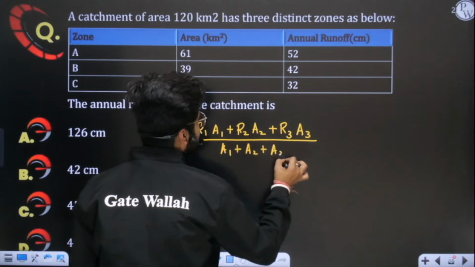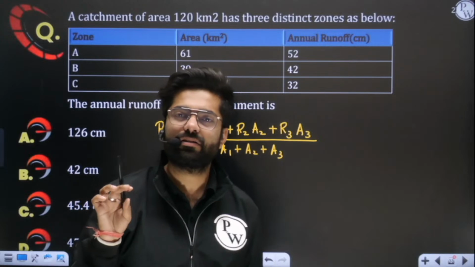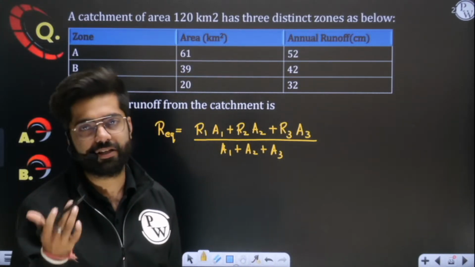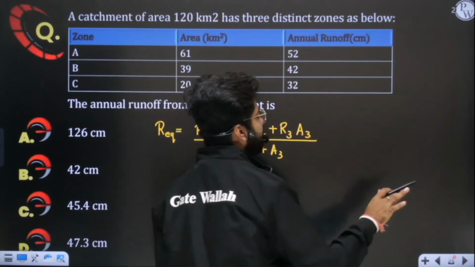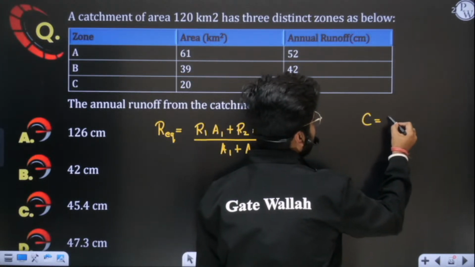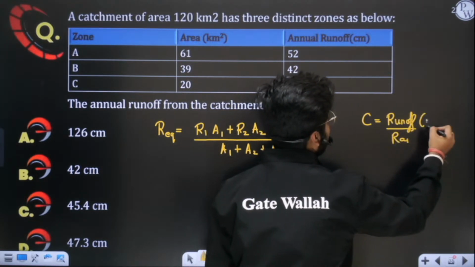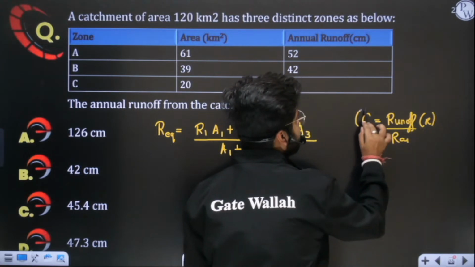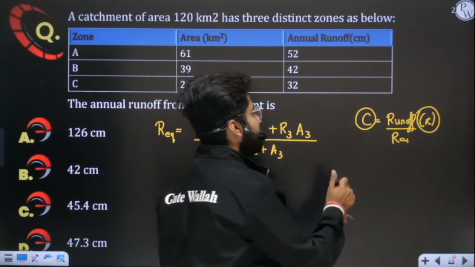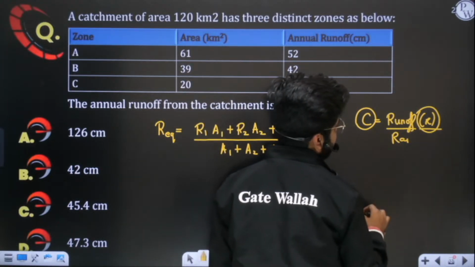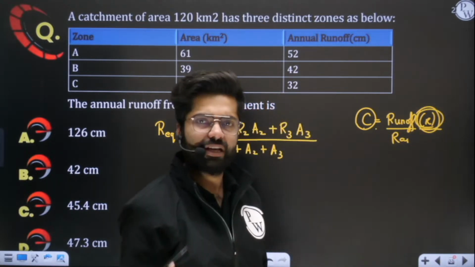Sir, one thing I haven't understood: in place of C, you are writing R. Can you clarify this concept? Yes, I will clarify this very simply. C is what? Runoff upon rainfall. See, in place of C, you can also write R, because C is proportional to runoff. If I am writing C1A1, you can also write R1A1. They are one and the same.